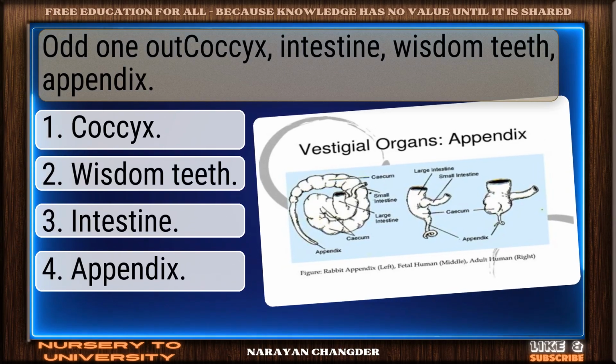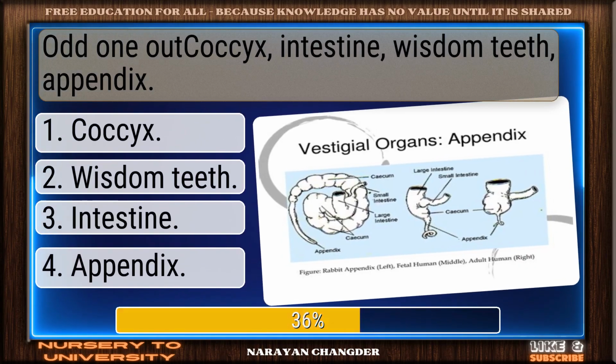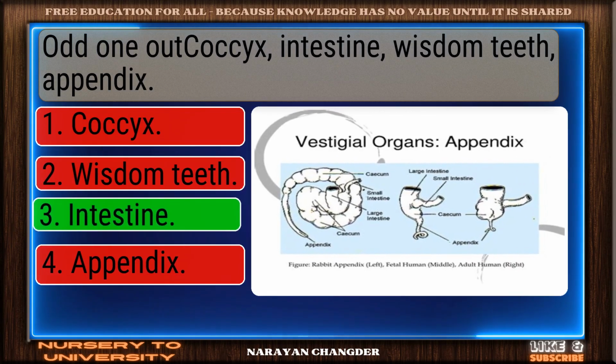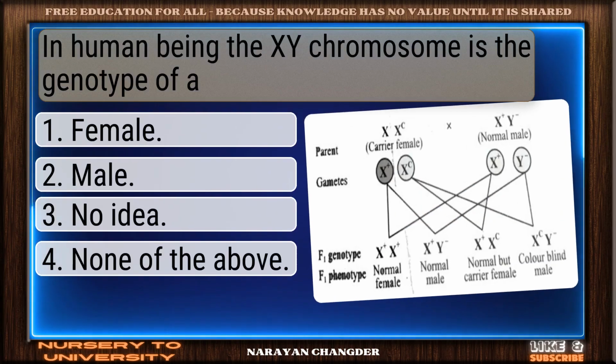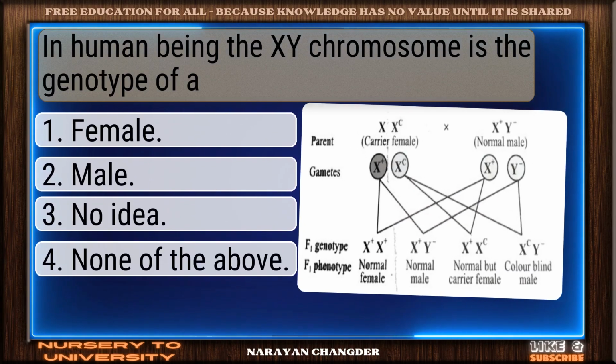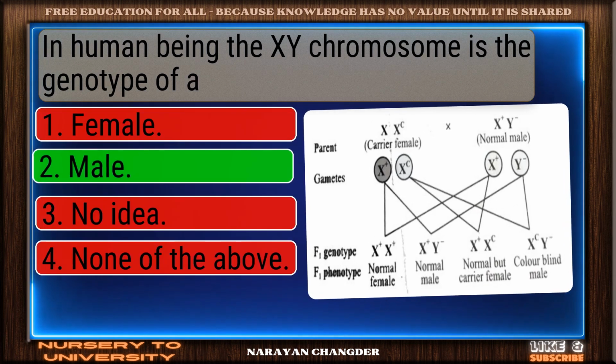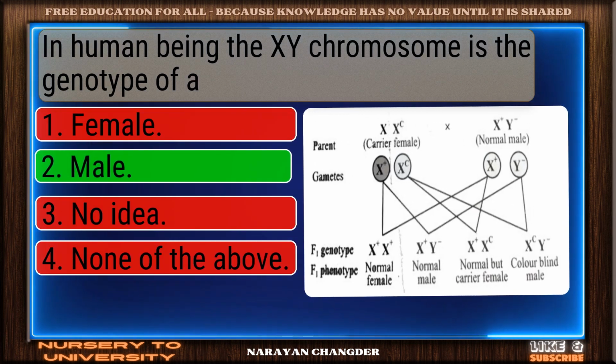Odd one out: coccyx, intestine, wisdom teeth, appendix. Correct response. Intestine is accurate. In human being, the XY chromosome is the genotype of a. Right choice. Male is best.